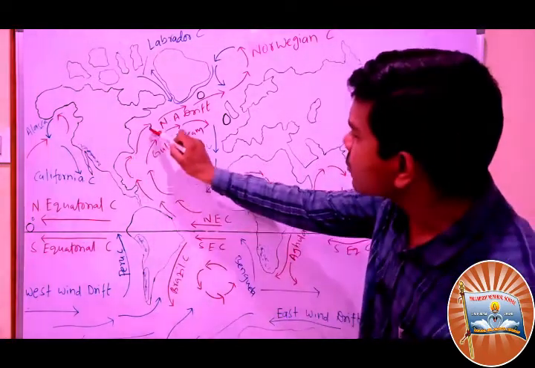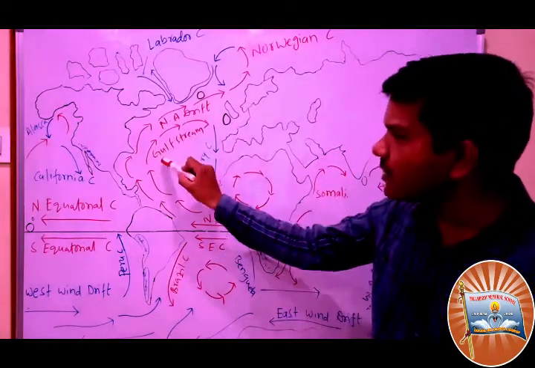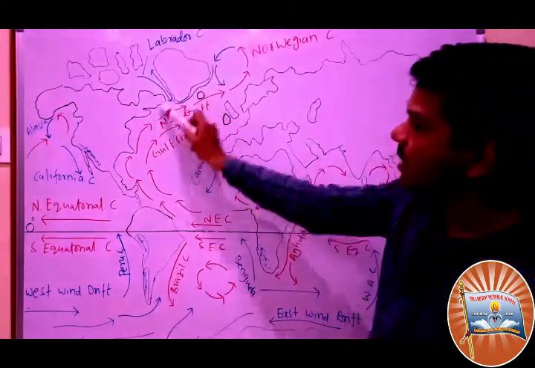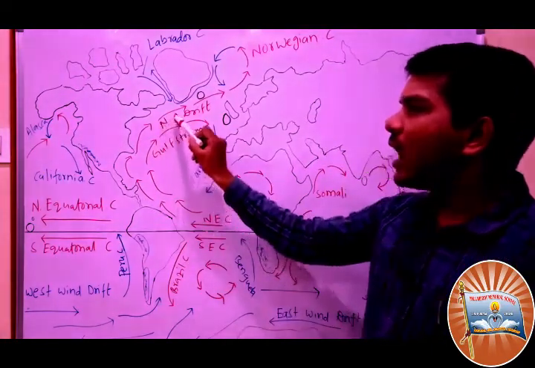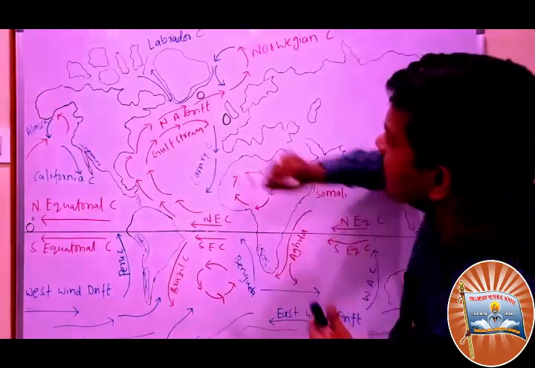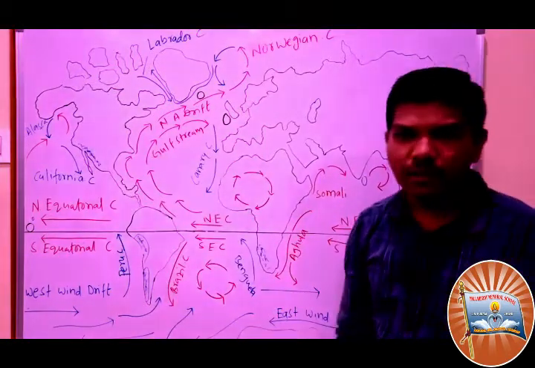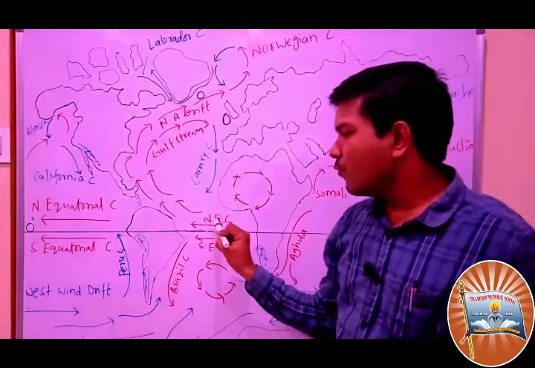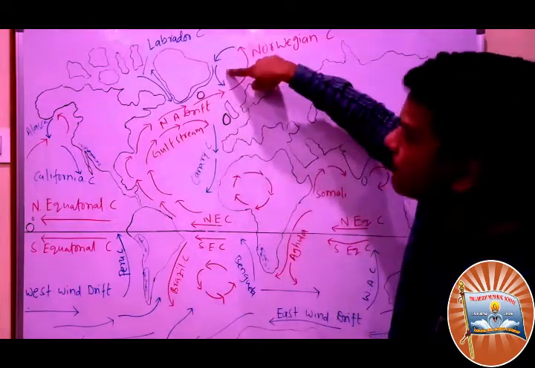Whenever this Gulf Stream slowly became the North Atlantic Drift, because this is the Atlantic region. Whenever the North Equatorial Current moves to the North Atlantic, it is known as the North Atlantic Drift. After the North Atlantic Drift, it moves to this place near Norway. See, a warm ocean current moves to the polar region, and again it becomes cold.